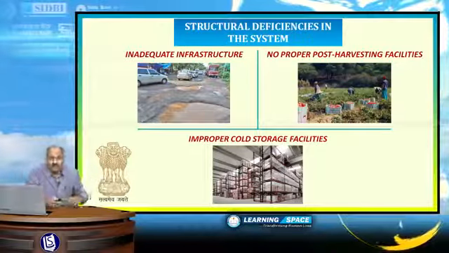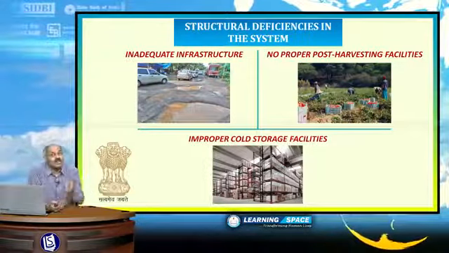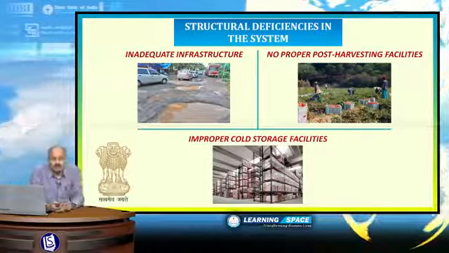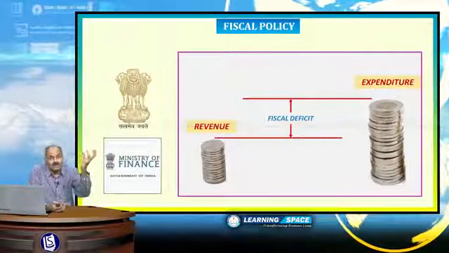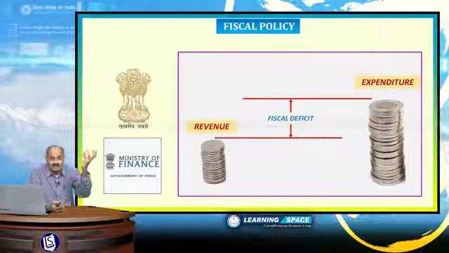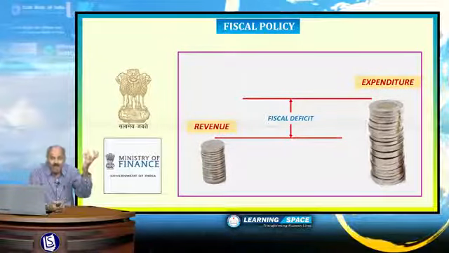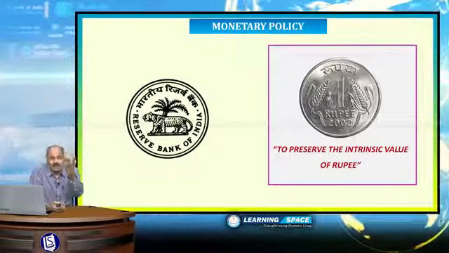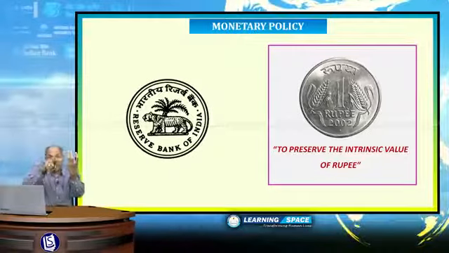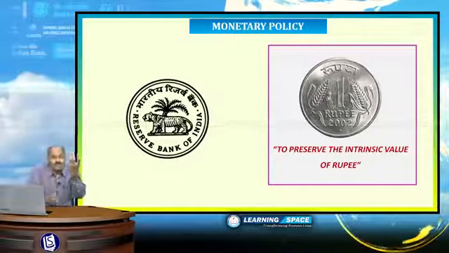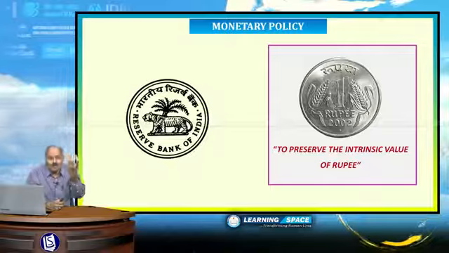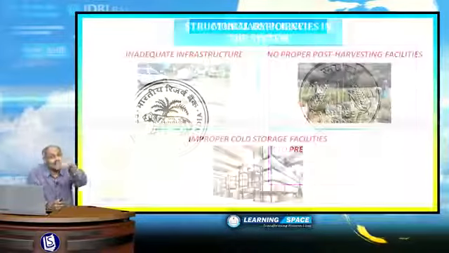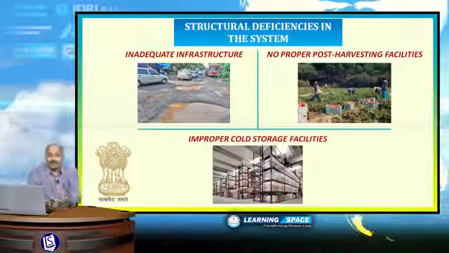Because of structural bottlenecks, economies will suffer. So, India is facing this problem because of lack of infrastructure. So, fiscal policy by the Ministry of Finance should be prudent and should live up to the expectations. Monetary policy, which is the prerogative of Reserve Bank of India, should look at optimum availability of money circulation in the system so as to strike a balance between growth and inflation, and government should eliminate structural bottlenecks.